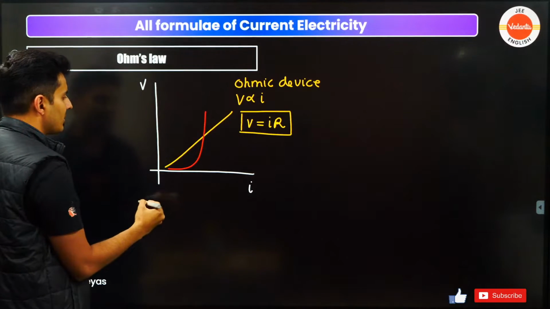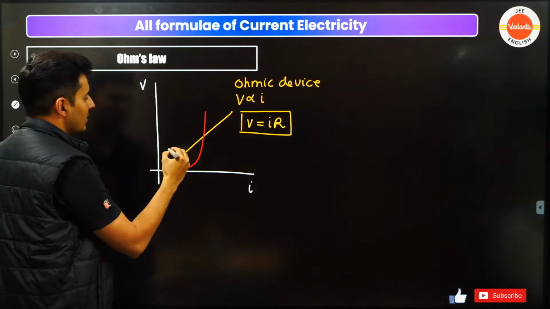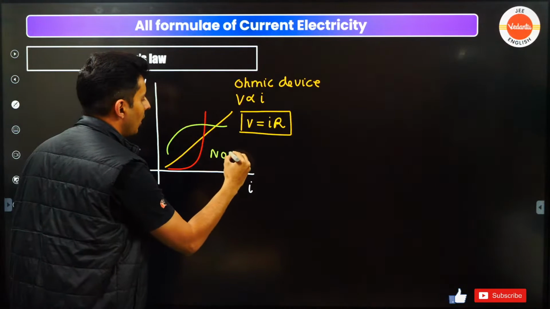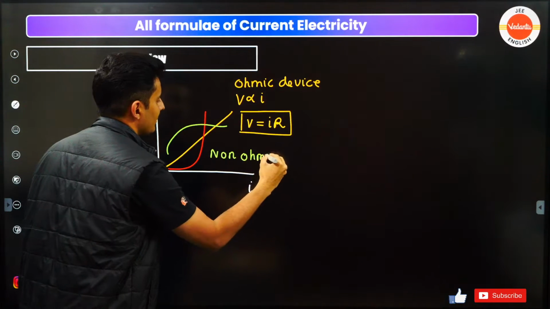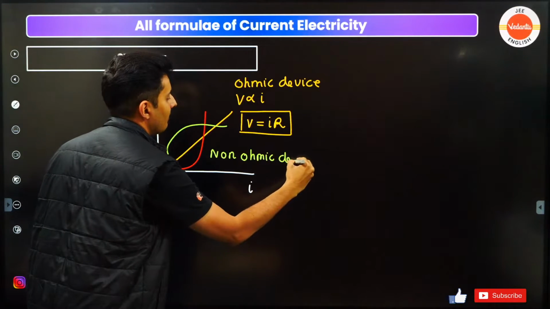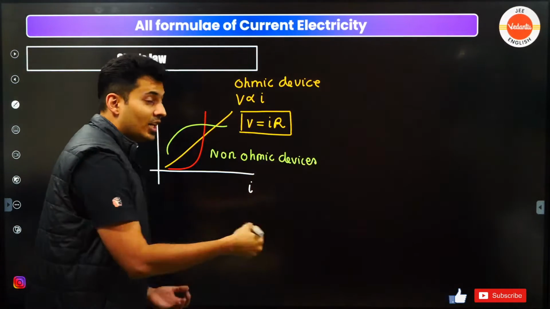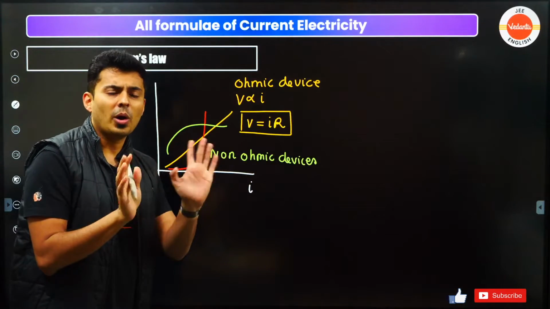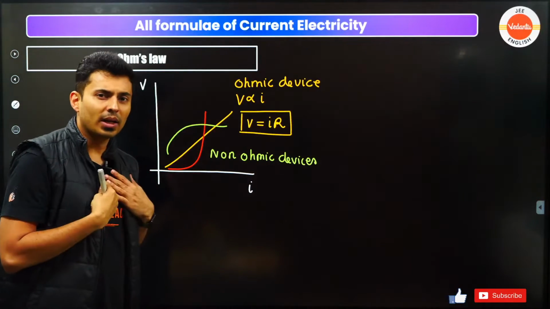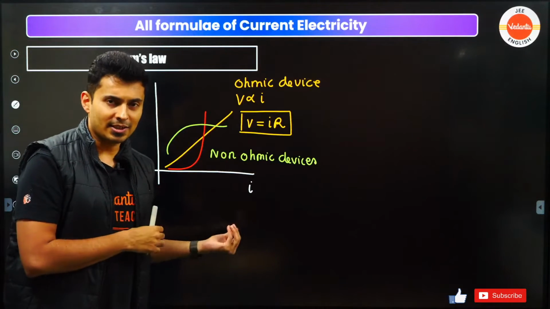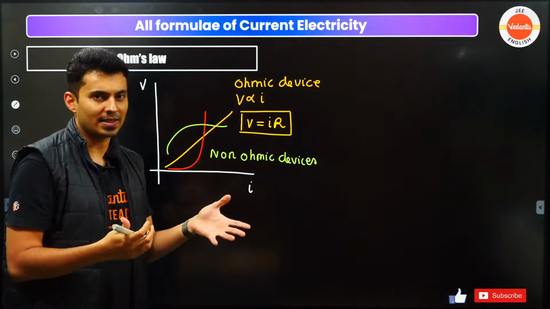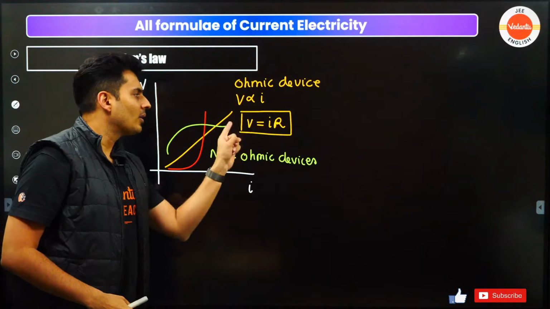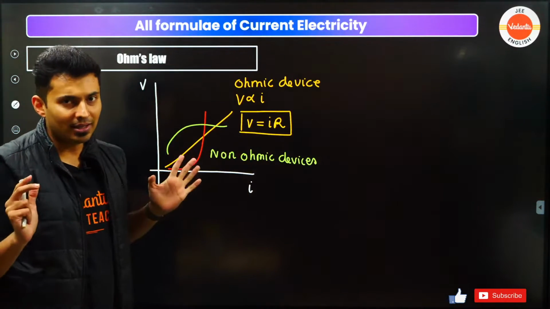They could be like this, or maybe they are just like this. So these are basically non-ohmic devices. Like in the semiconductors chapter you will study that in many devices voltage is not proportional to current. But usually whatever devices we study, like resistors, wires, switches, bulbs, etc., you will see Ohm's law is valid and voltage by current is going to be the resistance.